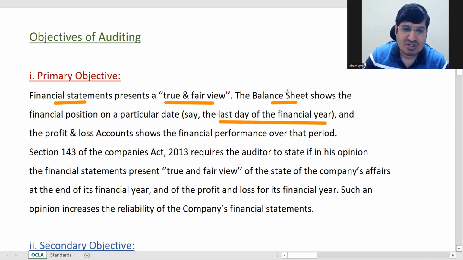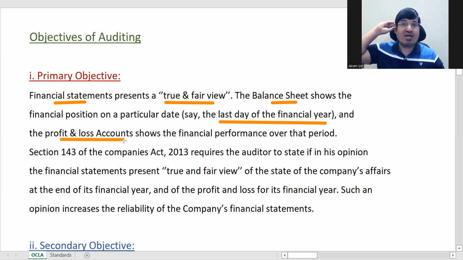The balance sheet should say that the financial position on this date is correct. And the profit and loss account doesn't show it for a particular date, correct? It shows for a period, the whole year's data is there in the profit and loss account.